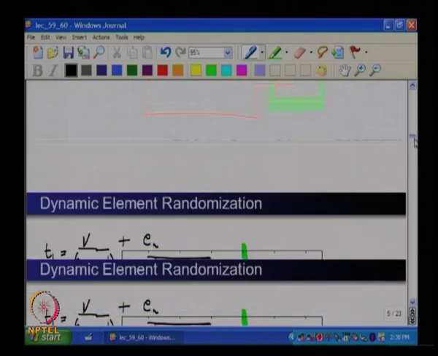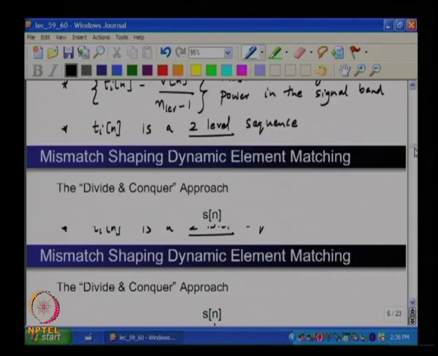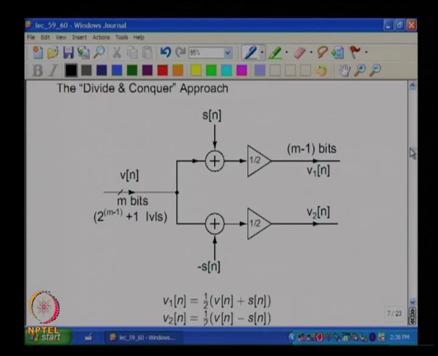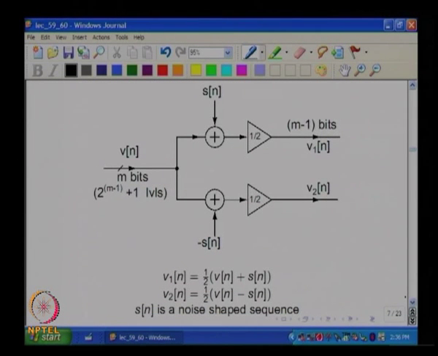Now, one approach to do this is something that we are aware of from many contexts: you take a complicated problem and make it into a less complicated problem, and then you apply this recursively, and eventually you end up with the simplest thing you can solve, and then you are done.